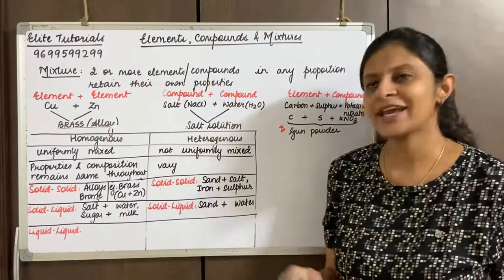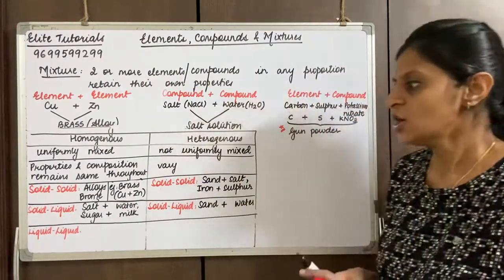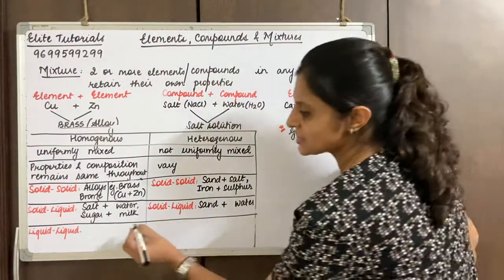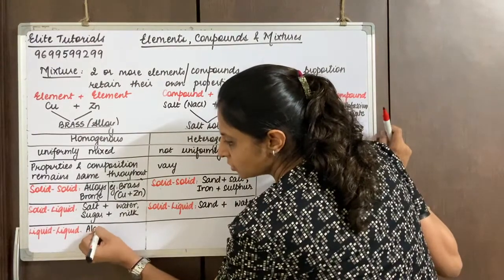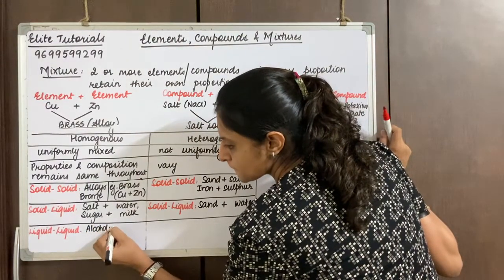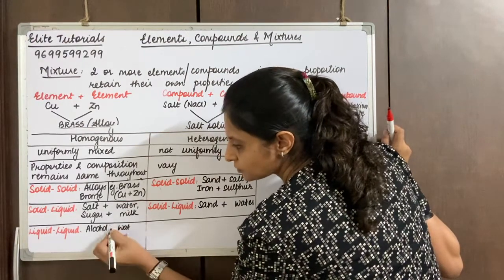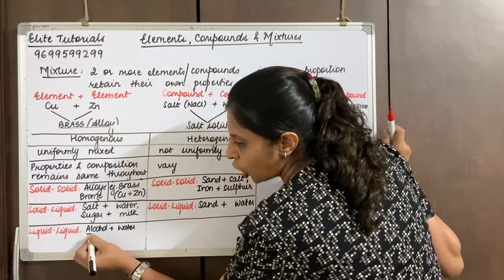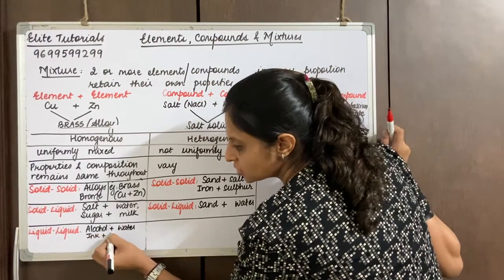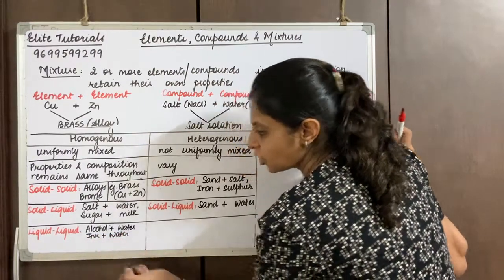All of that can be a homogeneous mixture. So for liquid in liquid, I can say alcohol plus water, or ink plus water.